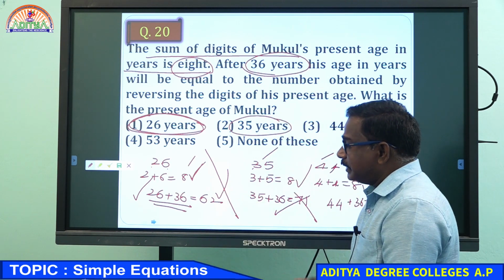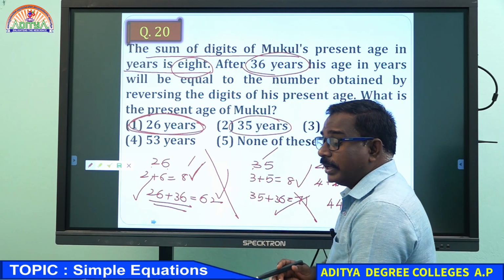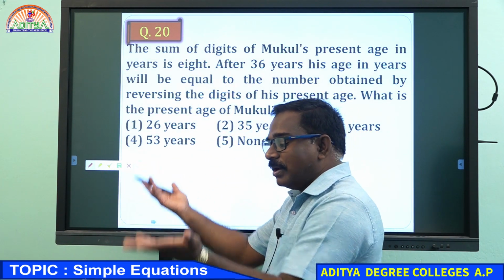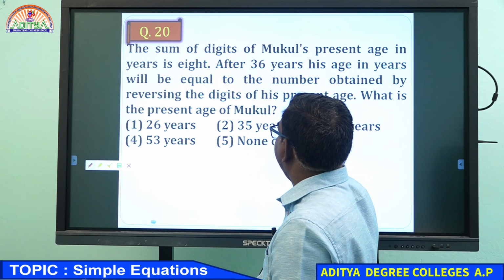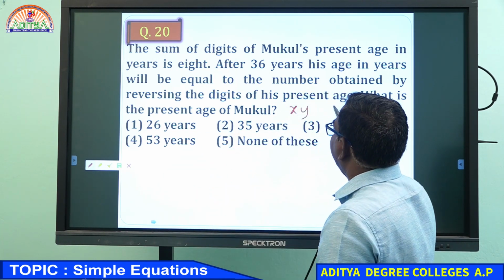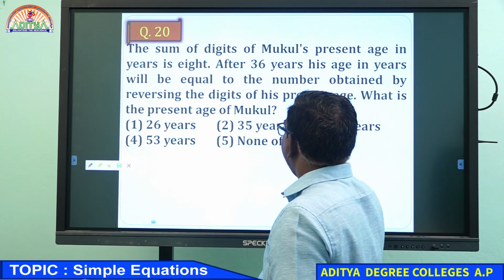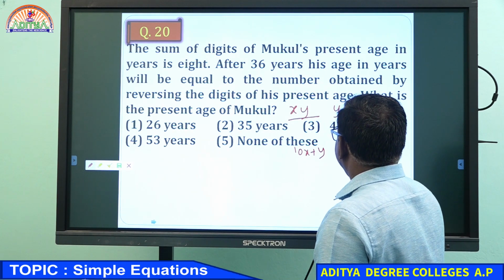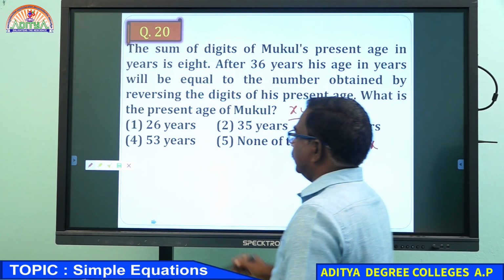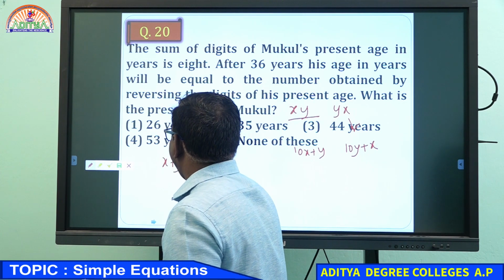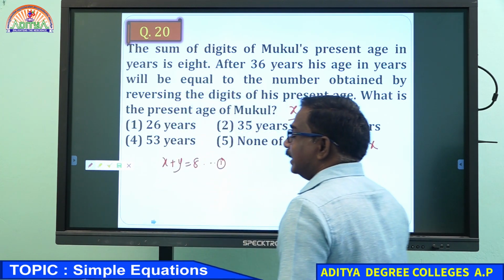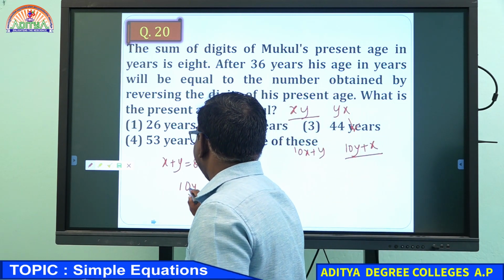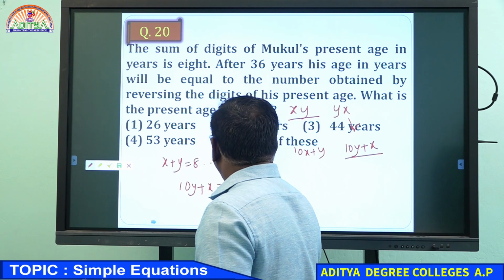If options are not given, we can go by equation form. That also I will tell, right? Suppose options are not given, then take the 2-digit number as xy. If you reverse it, you will get yx. So xy means 10x plus y, the general format. yx means 10y plus x, that is the general form. Now the first condition, sum of the digits is 8: x plus y equals 8. This is the first equation. Second condition, after 36 years means 10y plus x equals 10x plus y plus 36.